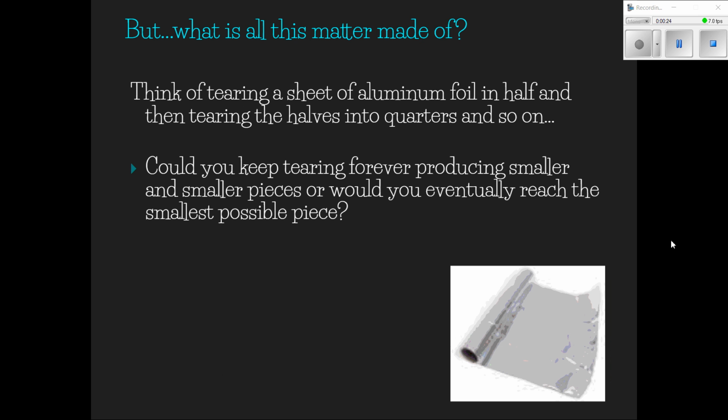Last time, we talked about matter, and we said that matter could be anything from a baseball to the air that we breathe, right? Well, what is all of that matter made of? In order to understand this difficult question, let's imagine for just a moment that we're holding on to a piece of aluminum foil. You rip it in half, and then you put those halves together and rip it again, and you keep trying to rip it into smaller pieces. Could you do this tearing forever, constantly getting smaller pieces? Or would you eventually reach the point where you had the smallest possible piece of that foil? What do you think?